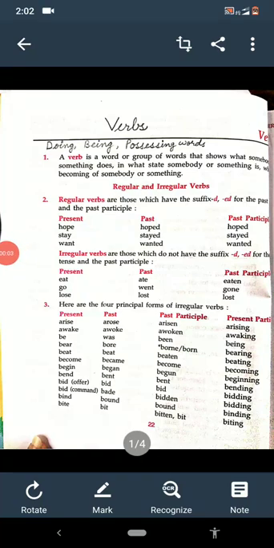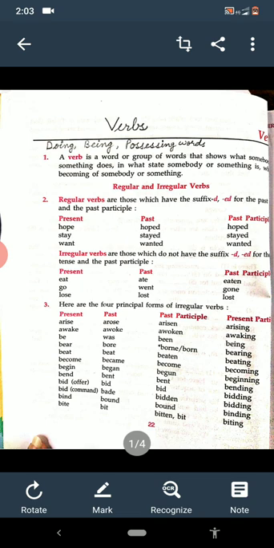Good morning, class. We are doing our chapter verbs. So let us recapitulate what we have done by now. We have done the definition of verbs, and what are verbs? Verbs are doing, being, and possessing words. Doing means any action, being means state of being, and possessing means what somebody or something has.